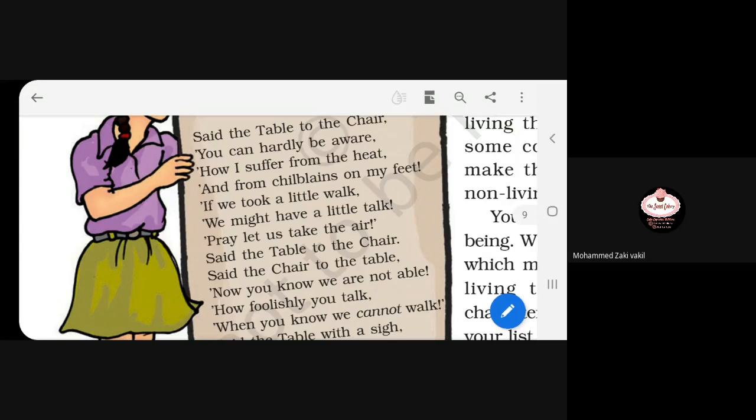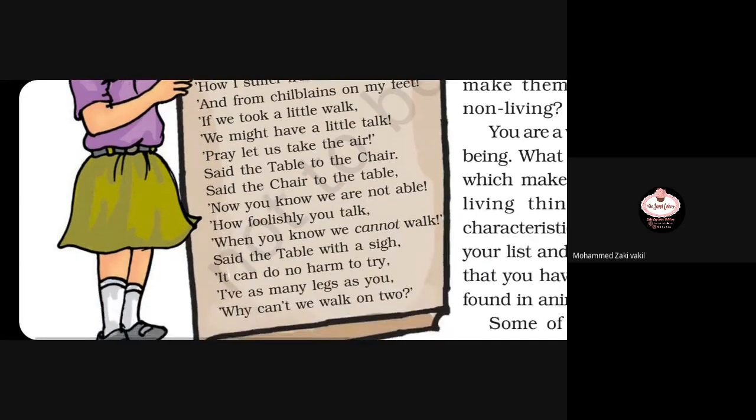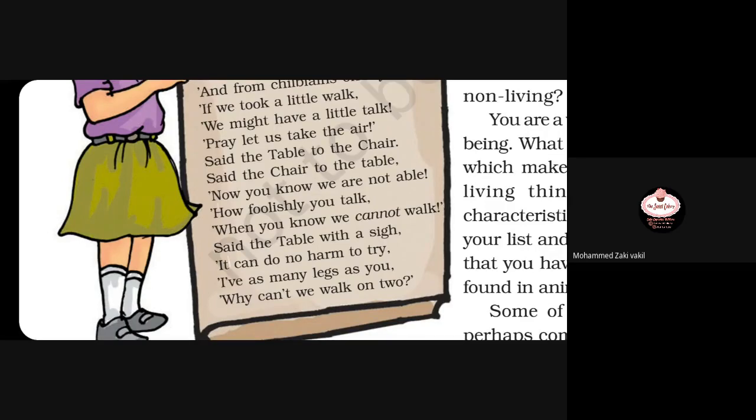Pray let us take the air. Shake the table to the chair. Take the chair to the table. Now you know we are not able. How foolishly you talk when you know we cannot walk. Say the table with a sigh. It can do no harm to try. I have as many legs as you. Why can't we walk on two?